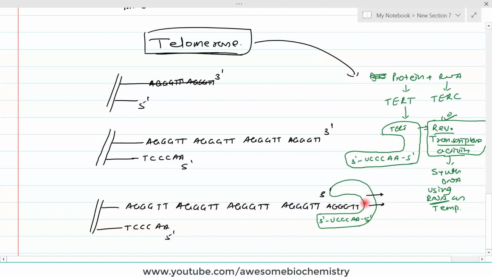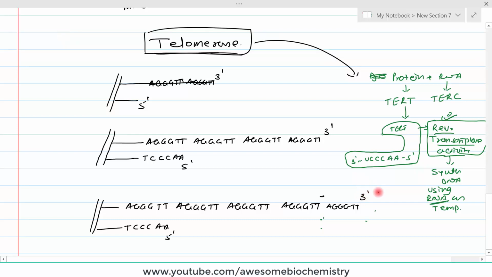So likewise, several hundreds to thousands of these repeats are added by this telomerase enzyme, and once it has added thousands and hundreds of nucleotides, then it gets removed. Here, for the clarity of the diagram, I am showing only a single extra hexanucleotide added, but you have to understand that several thousands of nucleotides are added. So once these are added, our telomerase enzyme moves away. This telomerase enzyme is removed.